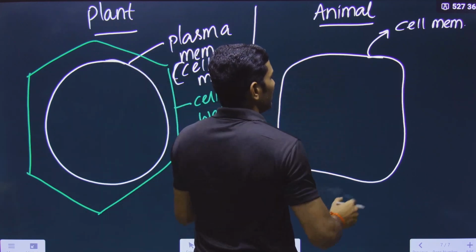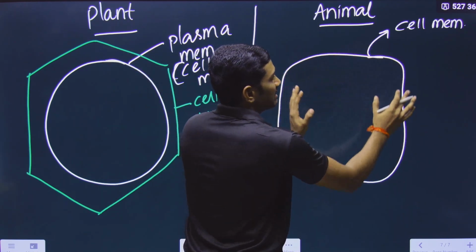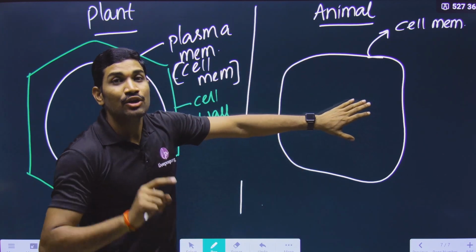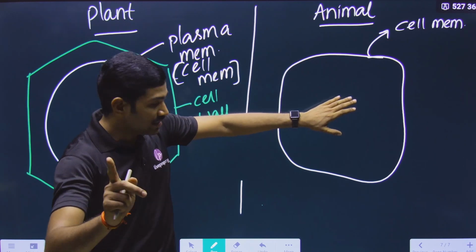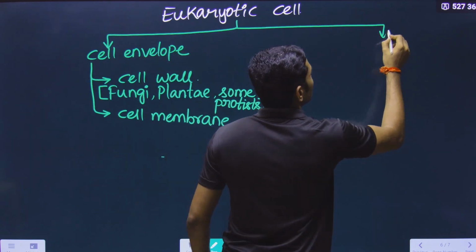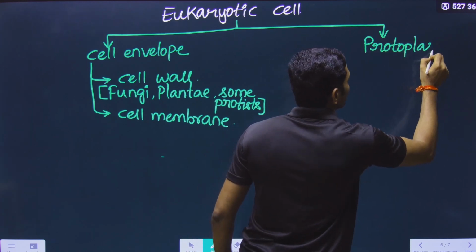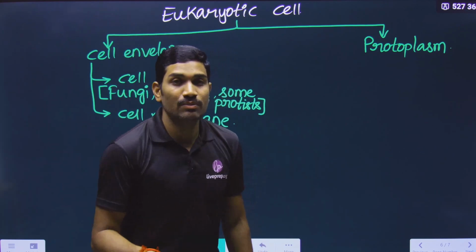Now, this cell membrane is enclosing something. All the contents that are present inside the plasma membrane are called protoplasm, not cytoplasm. Here we are changing the word. It is protoplasm. Now, what is the difference between protoplasm and cytoplasm?